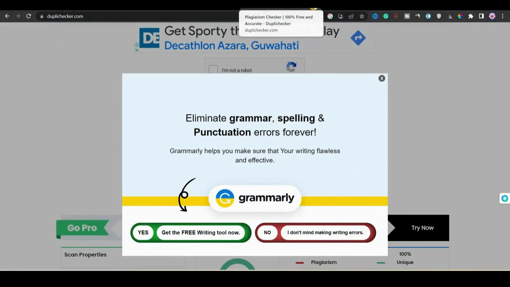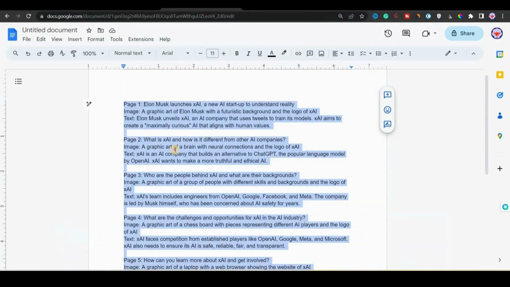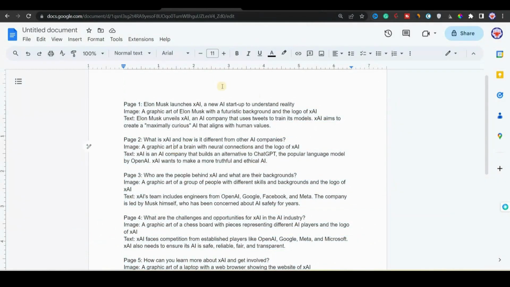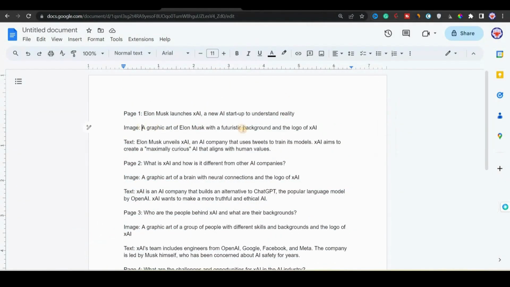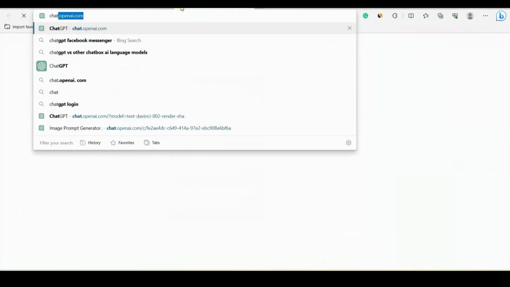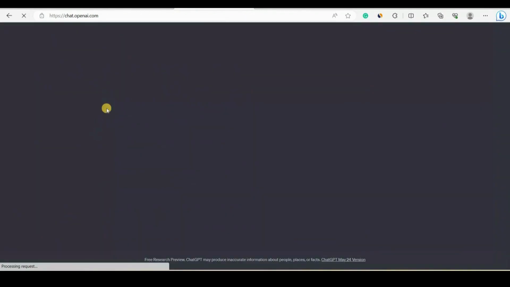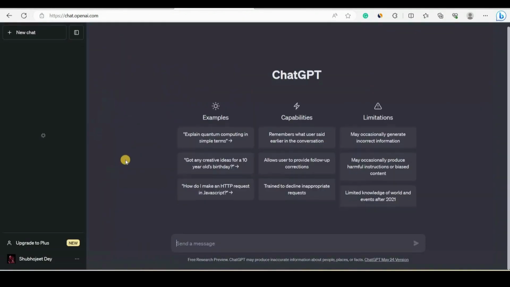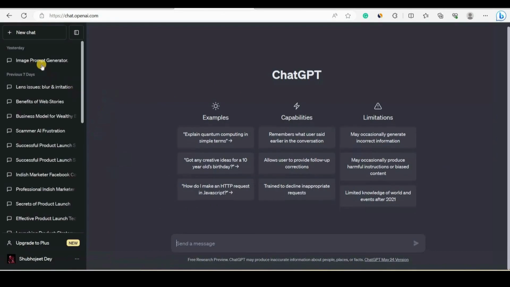So now I will generate an image for the first page of the web story. To generate the image, I will copy the prompt that was generated by Bing Chat. But as you can see, this is a normal prompt, and we have to make it special so that Midjourney and Leonardo AI understand. For that we need a special prompt generator, and in ChatGPT I already have a special prompt generator.